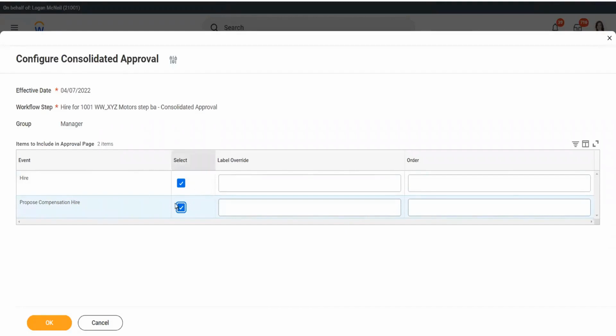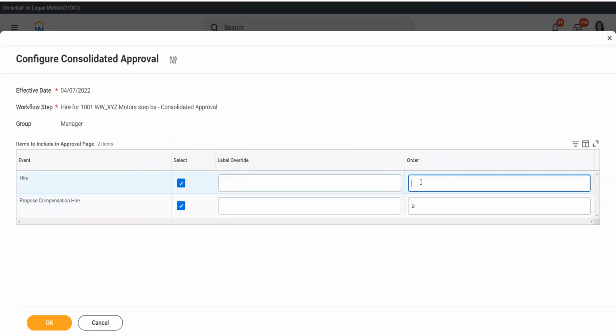So now you can add this. And now which one should come first? First, you want the proposed compensation hire information. Then you want the hire information. So, yes, you can change the order as well when it comes to the manager for approval. Okay, so let's do that and click OK.